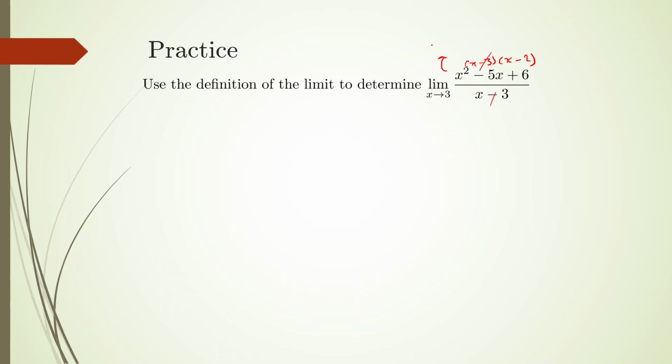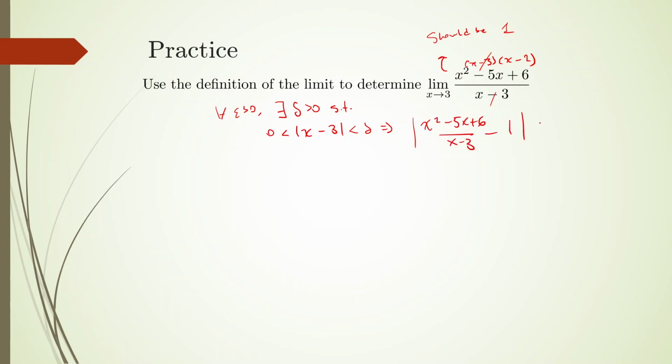So that's a removable discontinuity. This limit should be what? What's 3 minus 2? It should be 1. So we want to show this using the definition of limit. We want to show that for all epsilon bigger than 0, there exists a delta bigger than 0 such that 0 is smaller than the absolute value of x minus 3 (the limit point is 3), which is smaller than delta, implies that the absolute value of x squared minus 5x plus 6 over x minus 3, minus 1, is smaller than epsilon.